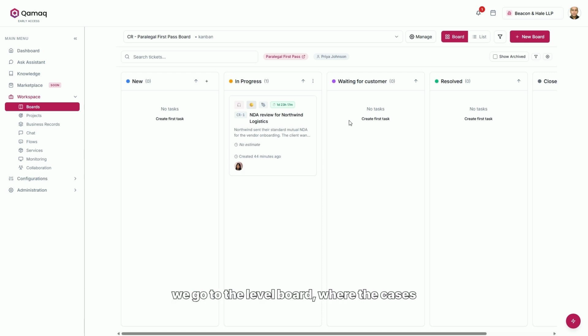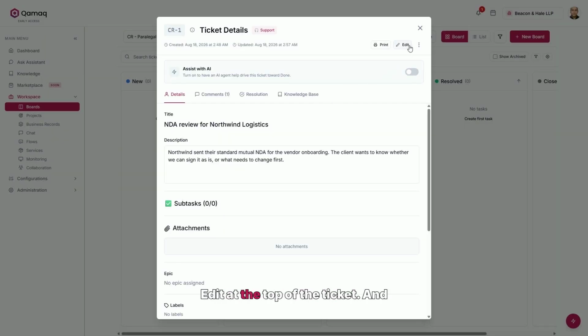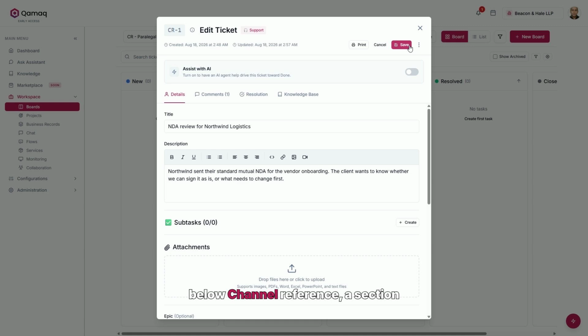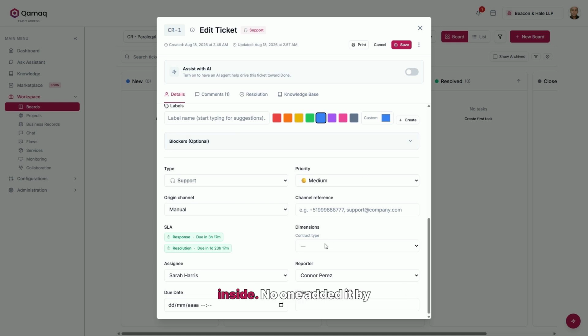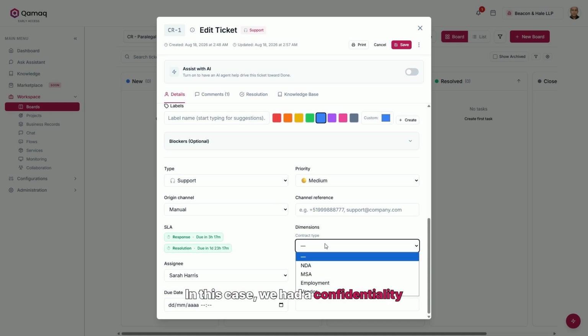Now we go to the level board, where the cases are, and we open the one we already had. To classify it, click Edit at the top of the ticket, and there, scrolling down a bit, just below Channel Reference, a section called Dimensions appears with our axis inside. No one added it by hand. It's there because the service uses that axis, and that's why it shows up on every ticket on this board, even the ones that aren't classified yet. In this case, we had a confidentiality agreement, so we select NDA and save.